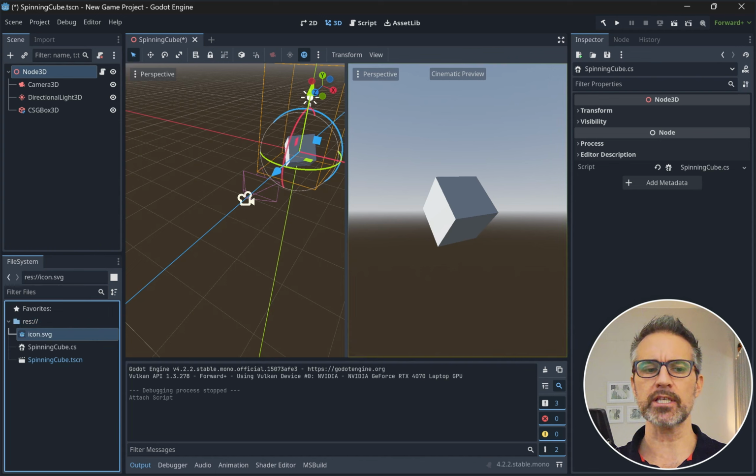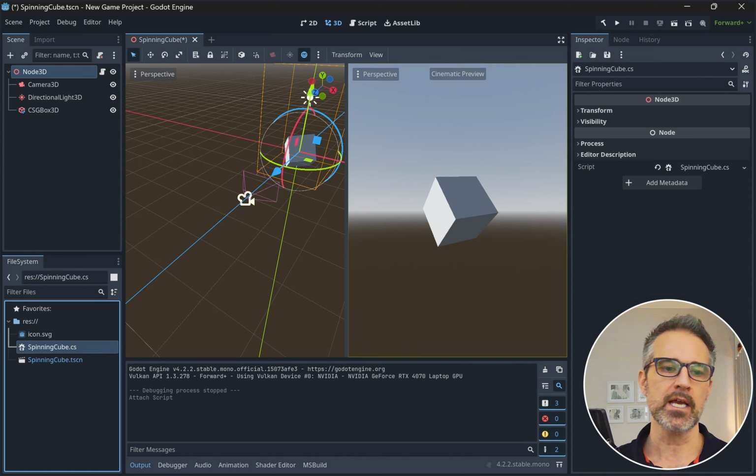It automatically gives you this icon, which is the Godot icon. That's included in every project you create from scratch, which I think is a little Trojan horse technique. So as you're learning, you can drag that out and use that image in your first scripting. I could have spun that around instead of this cube. And it also helps to promote their product as well. So I think it's a playful option to always have that in there. Other than that, your project is empty, and you could always delete that icon if you wanted to.